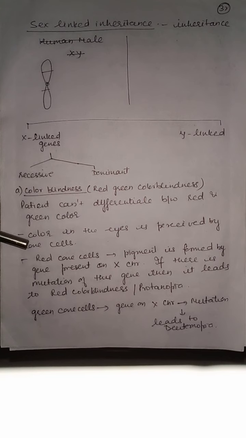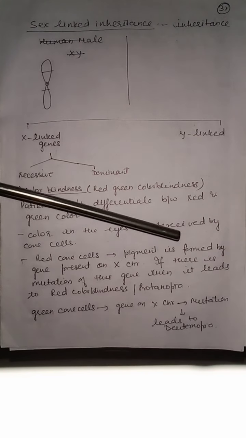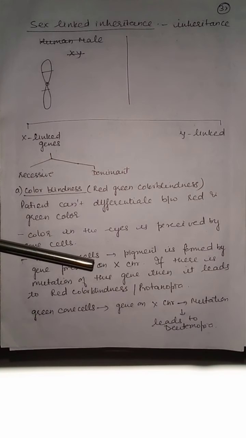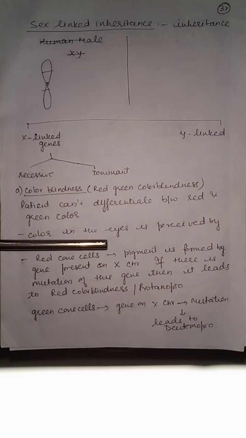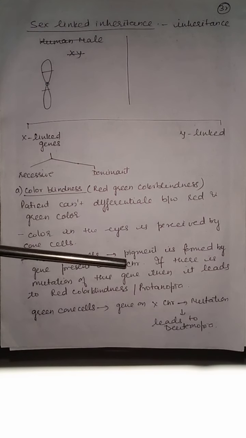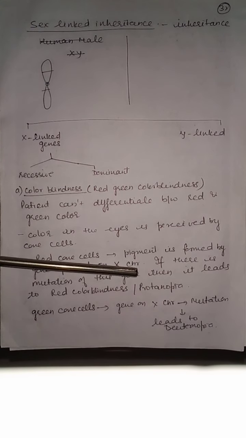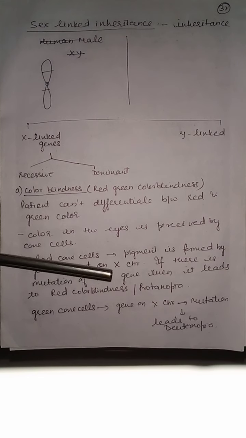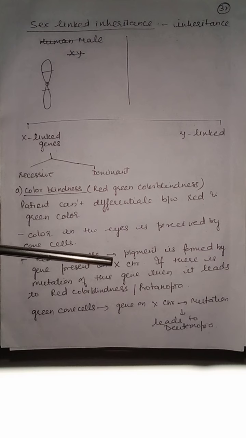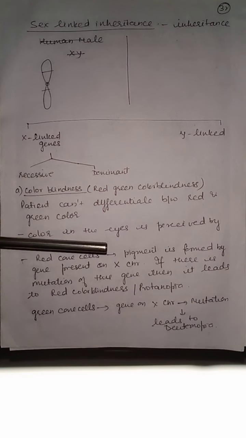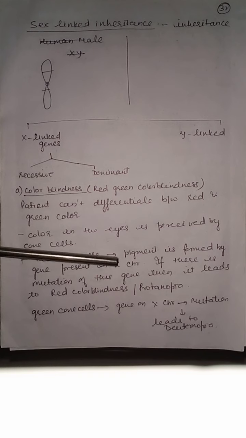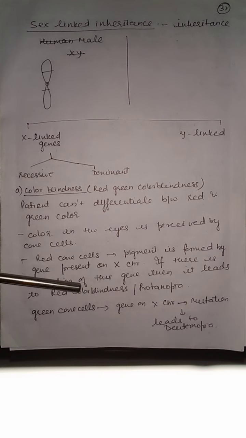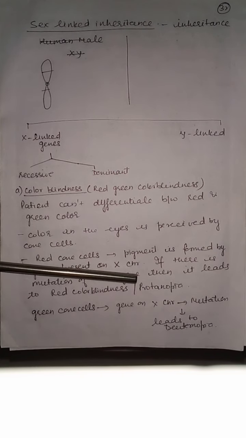In red cone cells, the pigment is formed by the gene present on X chromosome. If there is mutation of this gene, then it leads to red color blindness, that is protanopia. Means the gene which is responsible for the formation of red cone cells is present on X chromosome, and if this gene is defective, the patient is unable to identify the red color. This is known as red color blindness or protanopia.